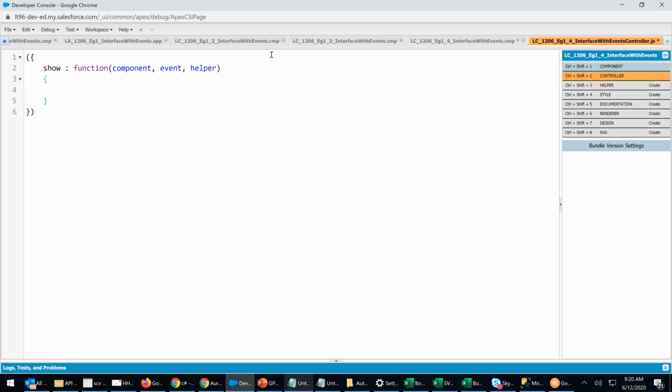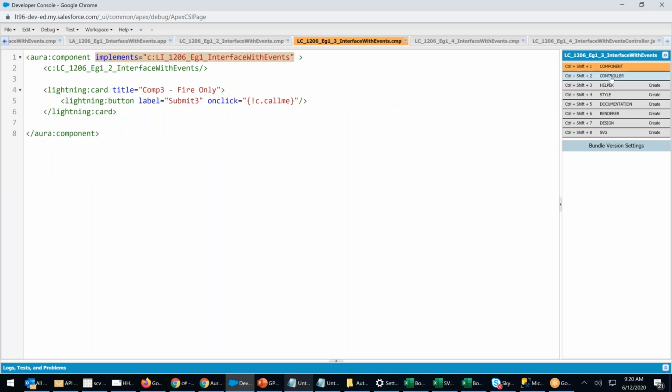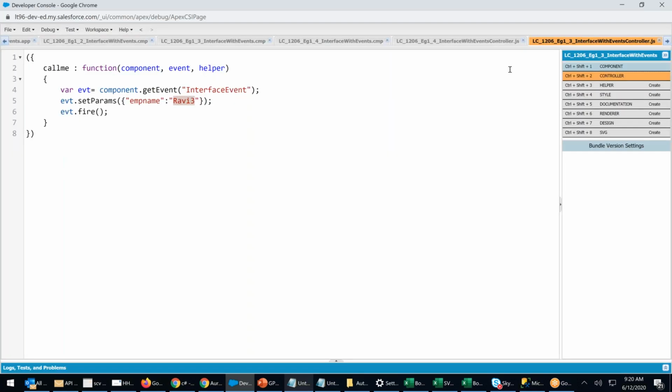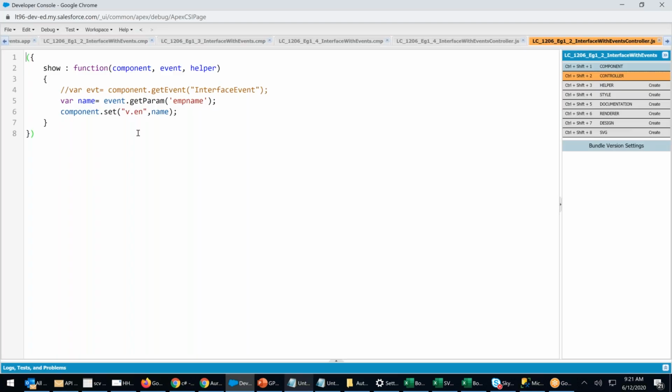Right? Only handle. So I'll go ahead again, go to my right. So Control S. In the show, I want to get the value from where? Who has fired? Fired was done by 3. Whenever it's firing, firing is setting Ravi 3. Now I have to get the Ravi 3. Where? In component 4.